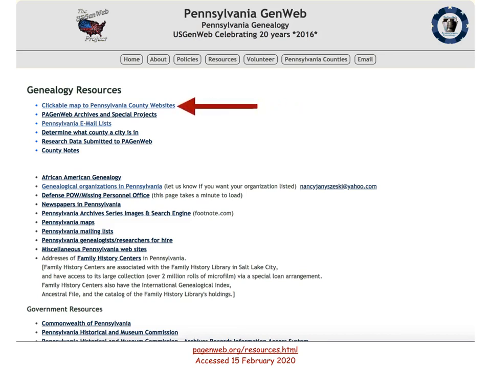There's a clickable map that will take you to the Pennsylvania County websites. Don't know what newspapers were published in Pennsylvania? Or whatever state you are researching? Then look for the listing. Here's the listing for newspapers in Pennsylvania. Another helpful section are the sites listed under Government Resources. Most all of the states have some sort of government resources listed.